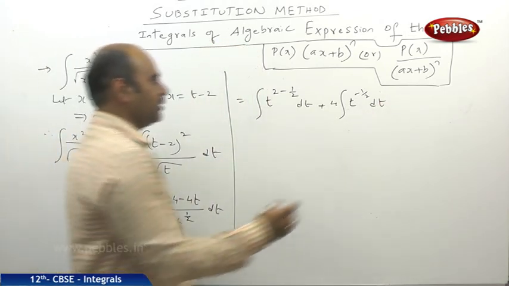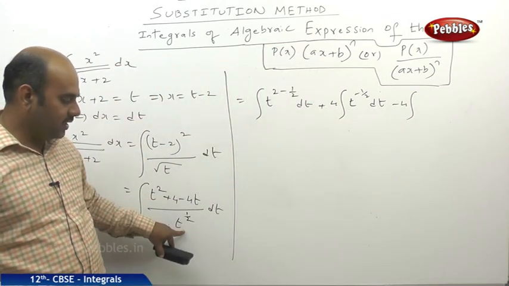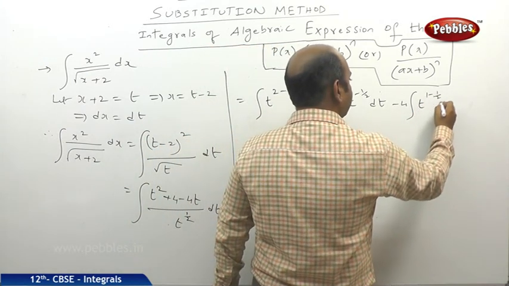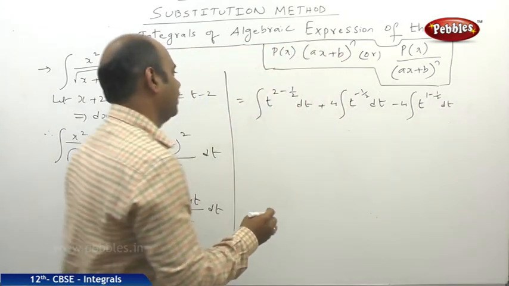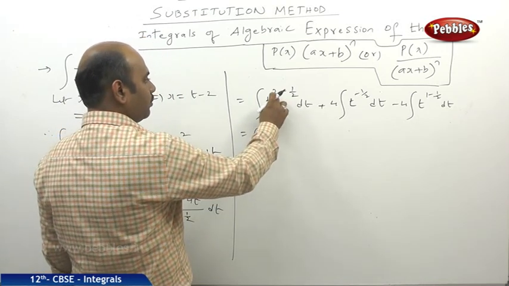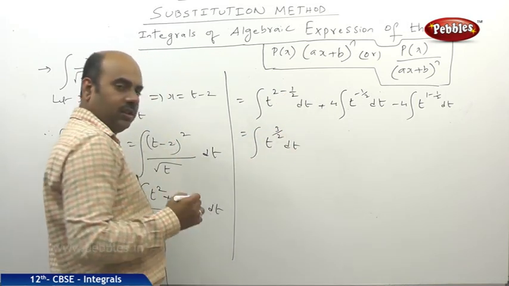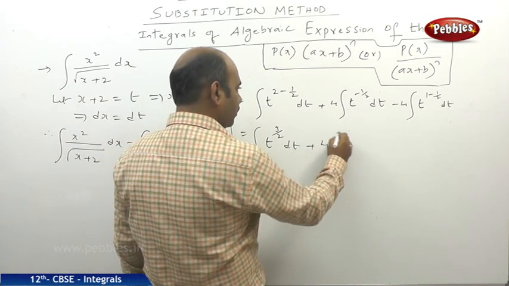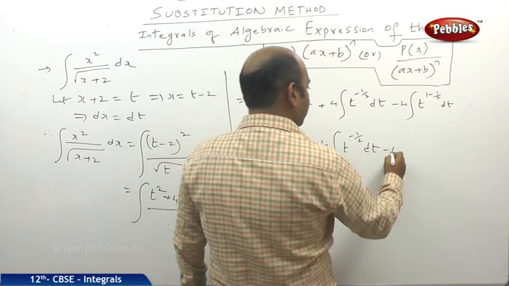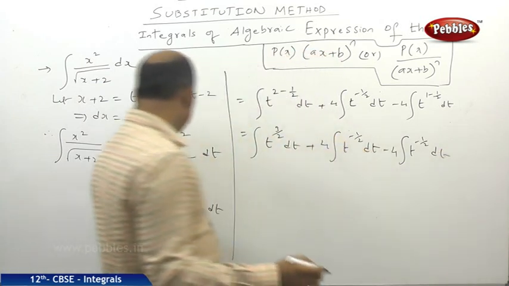And similarly here also minus 4 into integral of t by t power 1 by 2, which I can write as t power 1 minus 1 by 2 dt. So finally that is equal to integral of t power 3 by 2 dt, plus 4 into integral of t power minus 1 by 2 dt, minus 4 into integral of t power 1 by 2 dt.